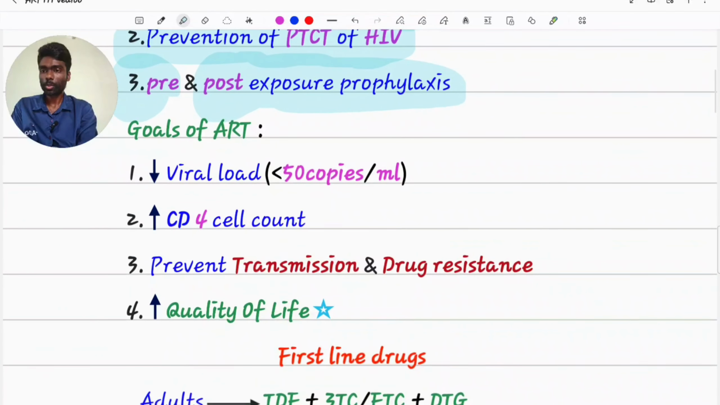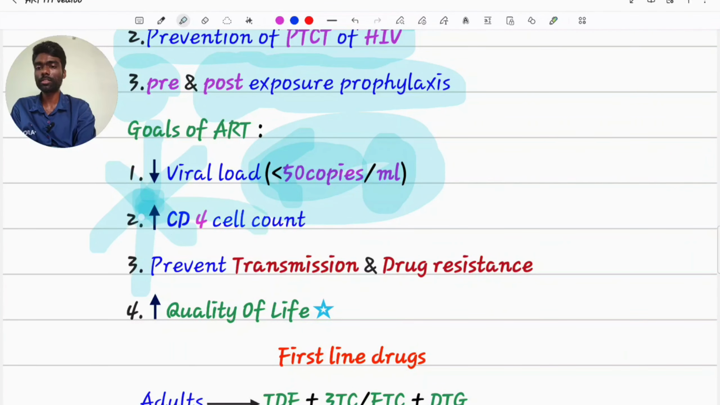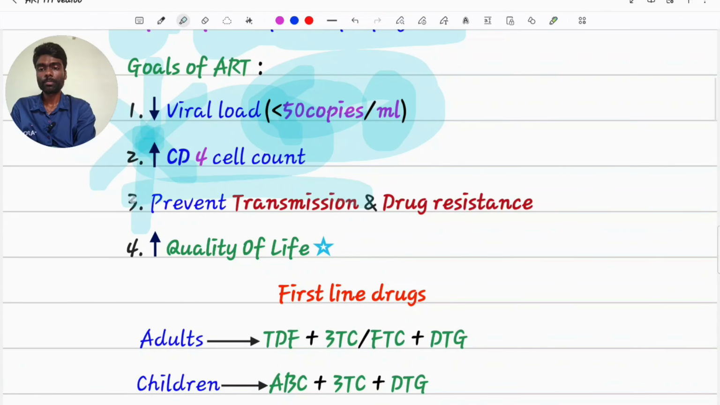What are the goals of ART? Obviously, to reduce the viral load in the patient to less than 50 copies per ml. As it is impossible to completely eliminate the virus, our goal is to reduce it to at least less than 50 copies per ml. Increase CD4 cell count, which increases the immune status of the patient. To prevent transmission and drug resistance.